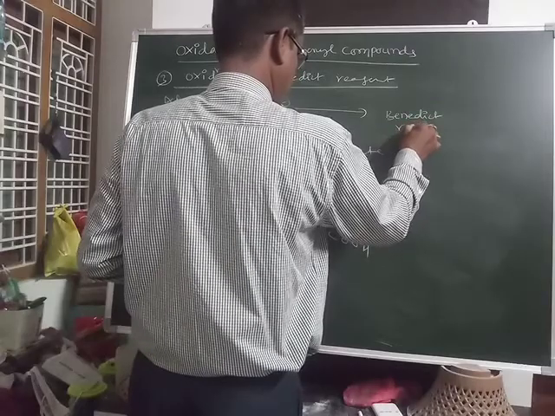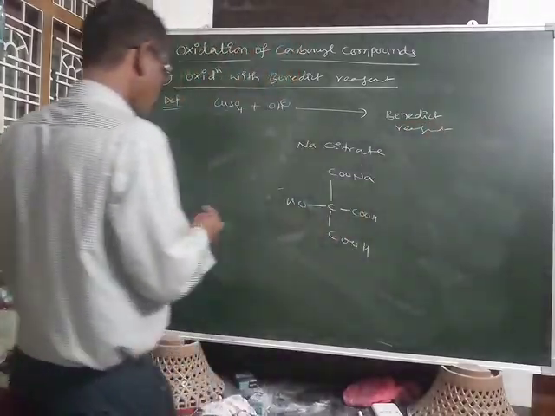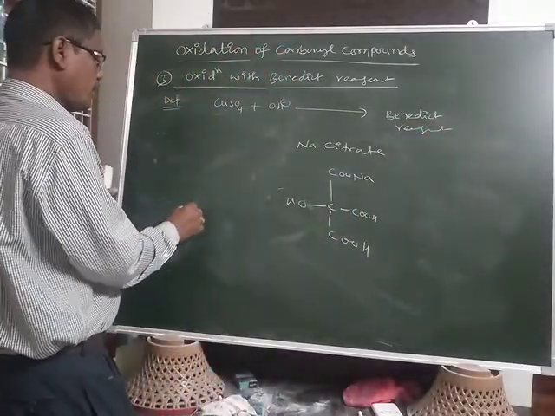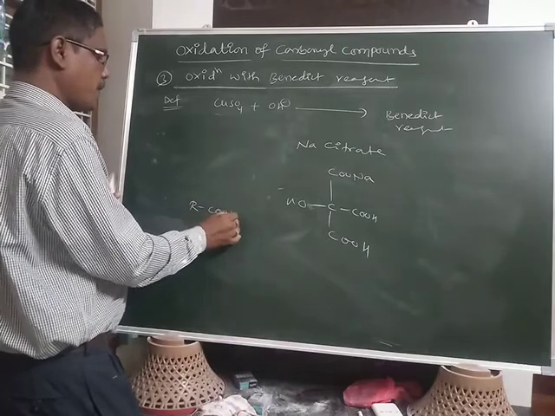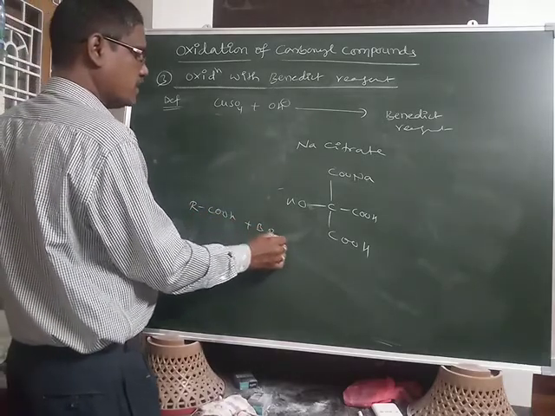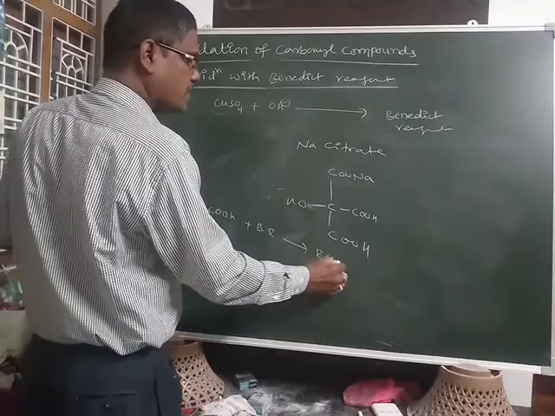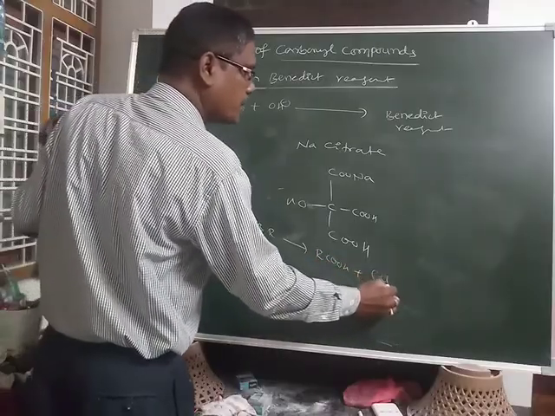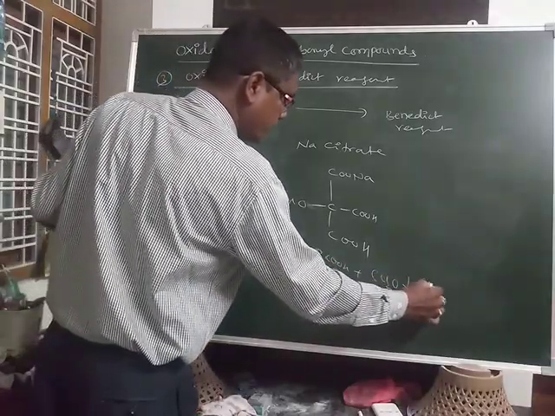This Benedict reagent also oxidizes aldehydes into the carboxylic acid, and here also a red precipitate is formed.